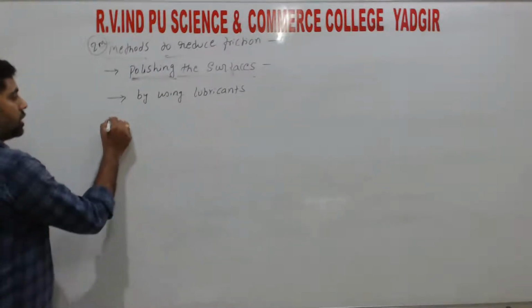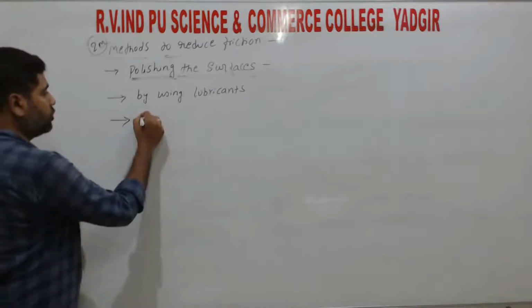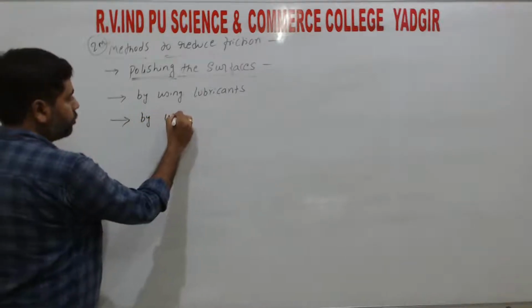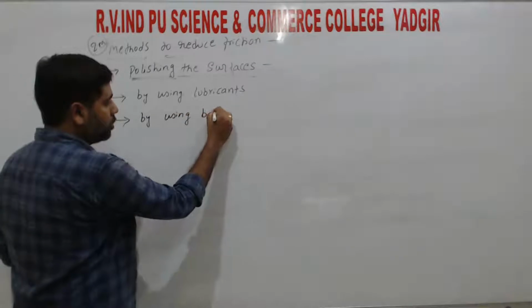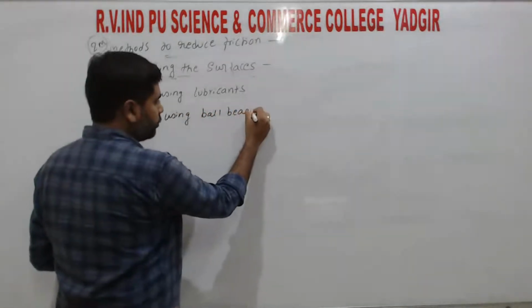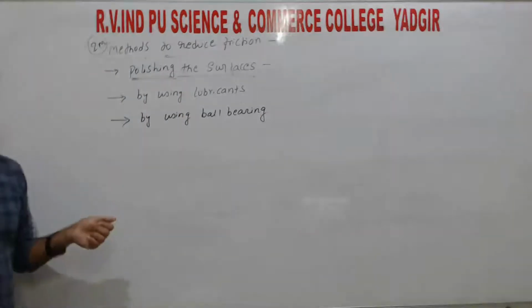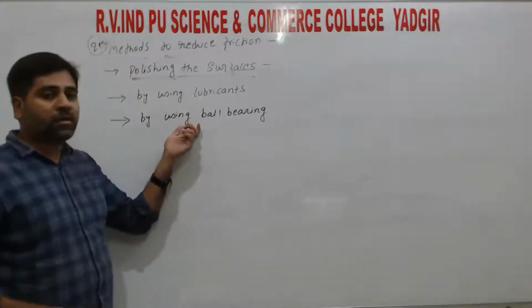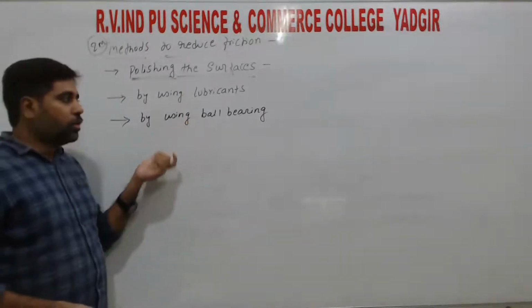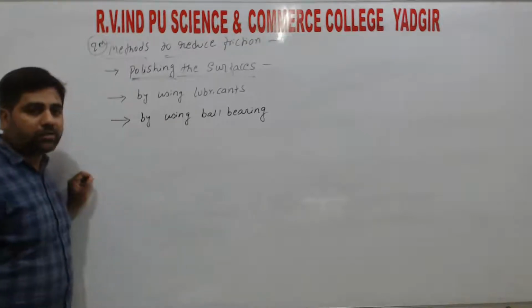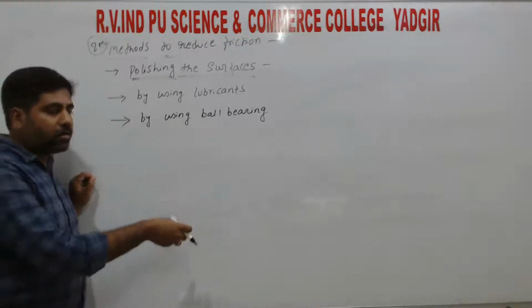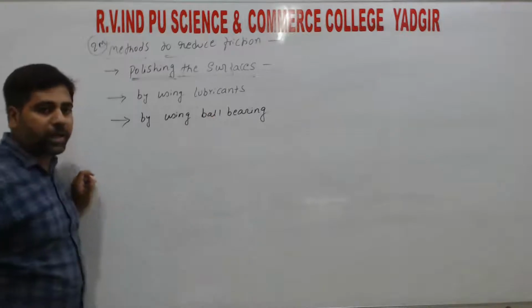The third one is by using ball bearings. We observe this frequently in cycles, right? By using ball bearings we can reduce the friction between two machinery parts, right? Since parts need to rotate easily, we use ball bearings, right?